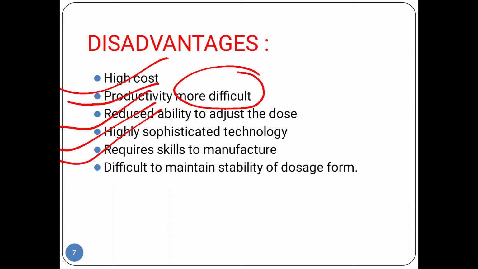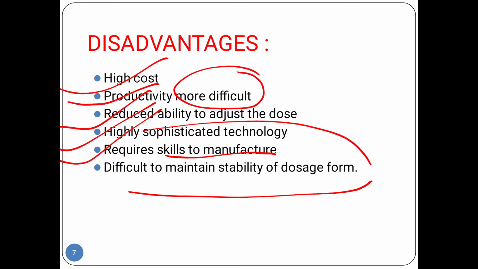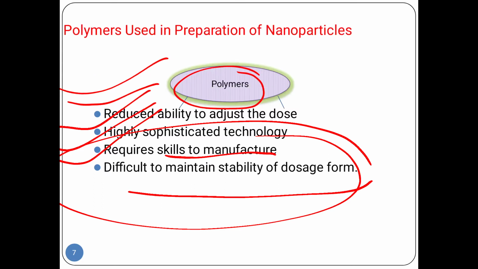Any person who has completed their degree cannot prepare nanoparticles. So we require a very skilled manufacturer, and it is difficult to maintain the stability of the dosage form. The nanoparticles are very small in size, so maintaining their stability is very difficult.